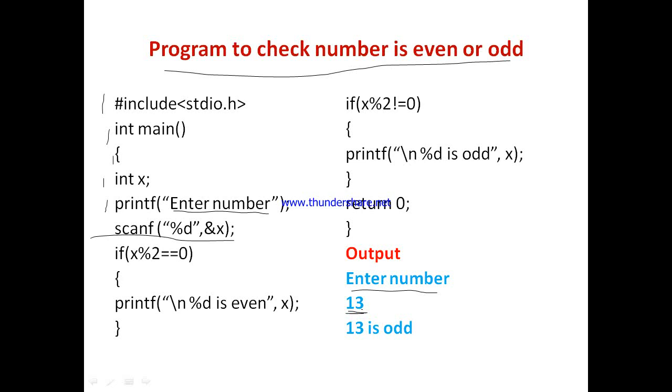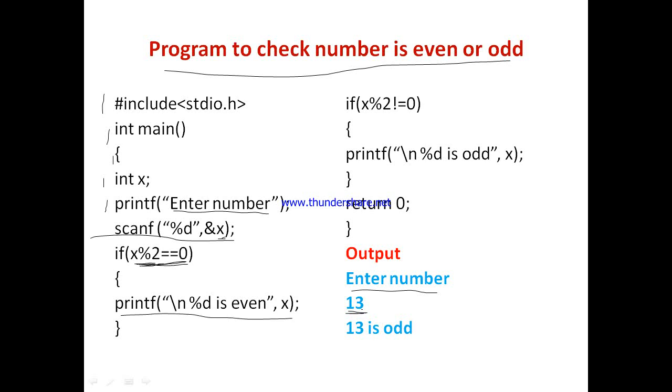So what will happen? 13 will be stored into the variable x. Now here is the if condition: x mod 2 is equal to 0. Now x has the value 13. Is 13 mod 2 equal to 0? The mod operator gives the remainder. So the remainder of 13 mod 2 is 1. So is 1 equal to 0? It is false. So this part is not executed.